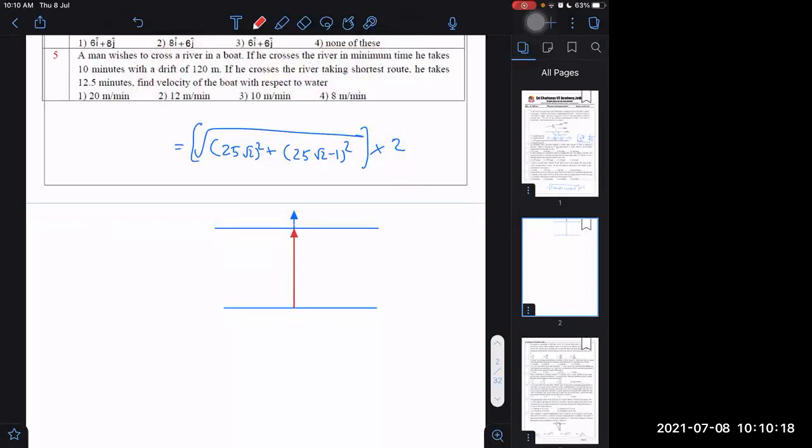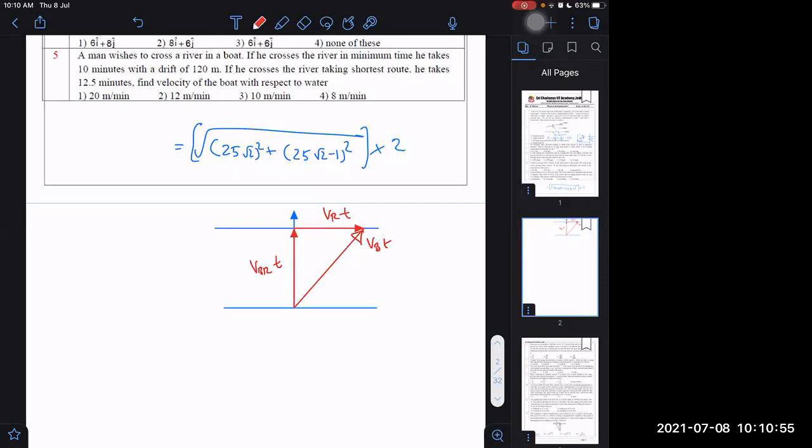This will be VBR. If I multiply VBR by time, that gives displacement along this side. VR multiplied by time gives us the drift, 120. And this is the net velocity, and multiplying by time gives the net displacement. I can get a small triangle of velocities or a bigger triangle of displacements, and those are similar triangles.